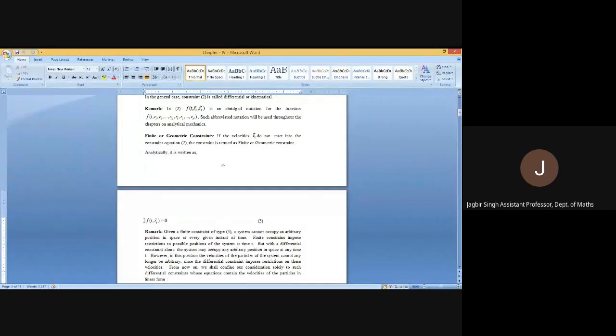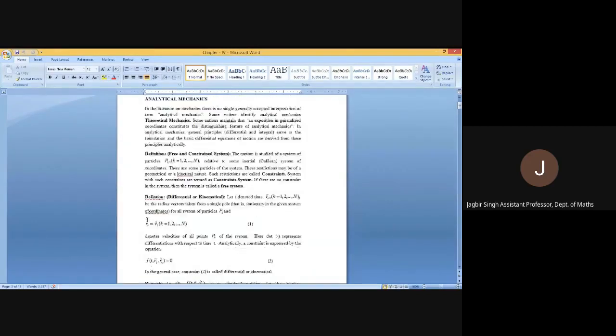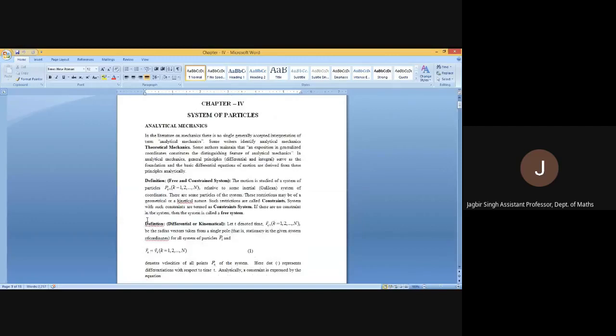So what we have discussed, first thing, three system. A system in which there is no restriction imposed on the system, there are no constraints imposed on the system, is known as the free system. The particles can move freely. Second term, the constraint system in which some constraints are imposed either on time or on displacement or on velocity.